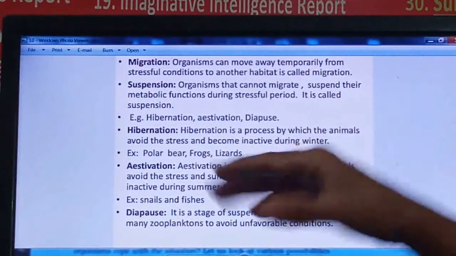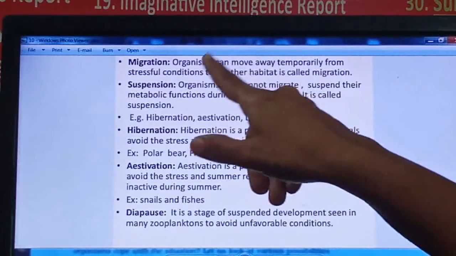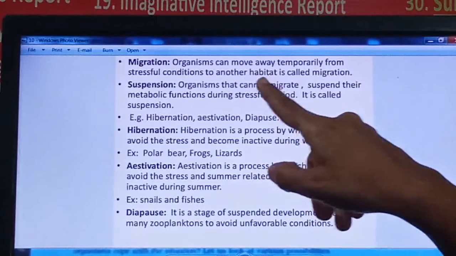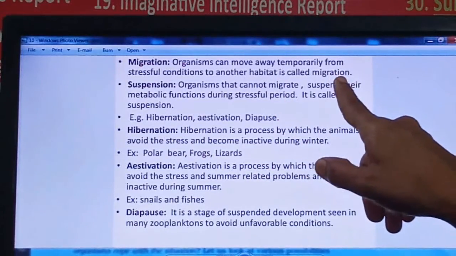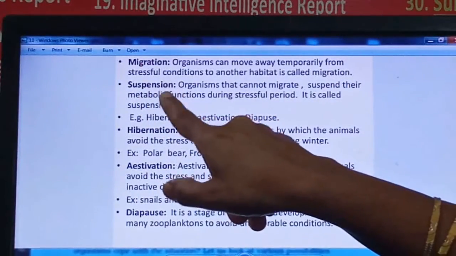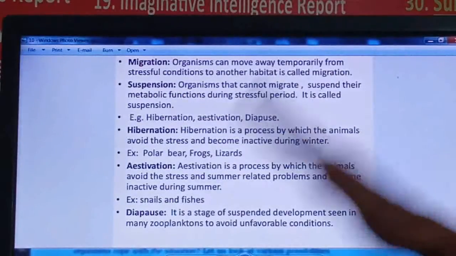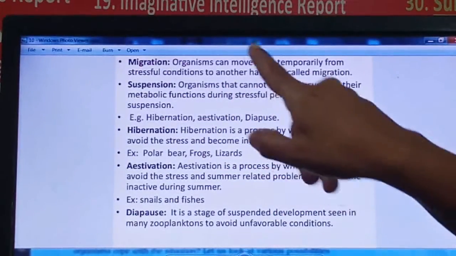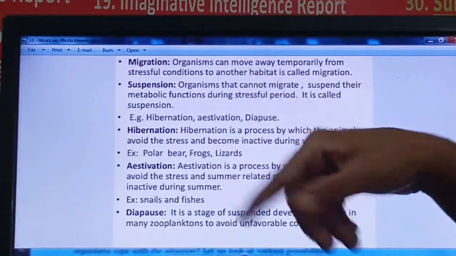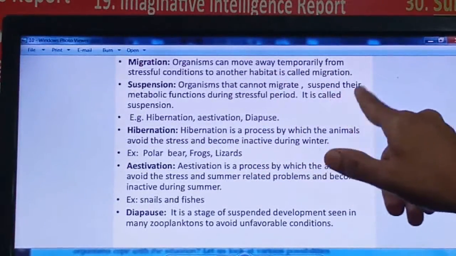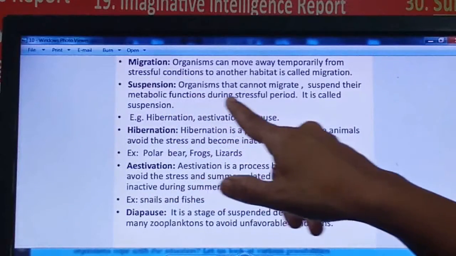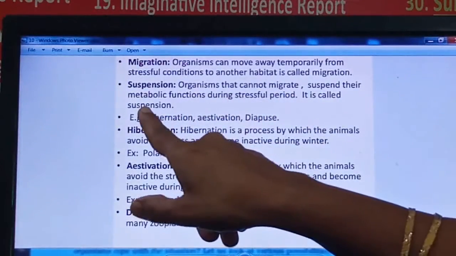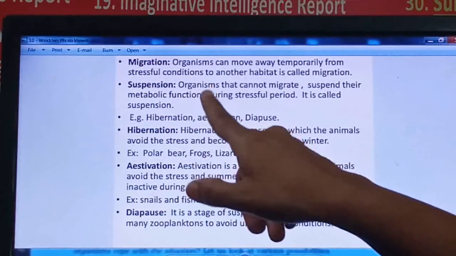Till the stressful condition goes, the organism can shift from that locality to another habitat, and this is called migration. Suspension: you know suspend means stop. Organisms that cannot migrate, who cannot leave their place, can suspend their metabolic functions during the stressful period. This is called suspension.